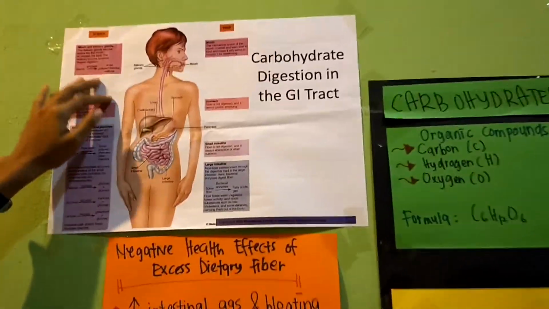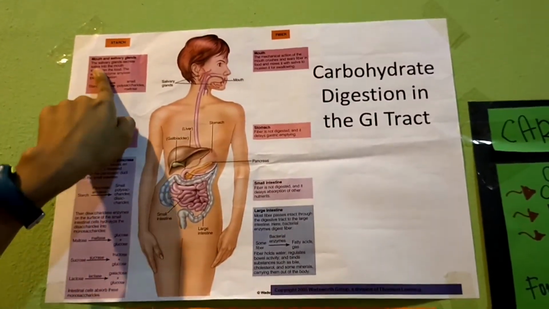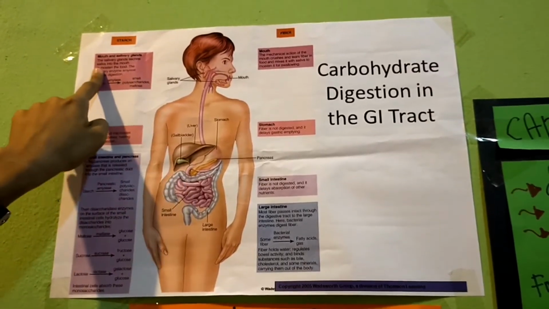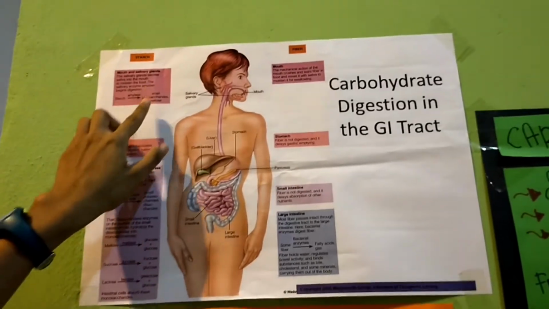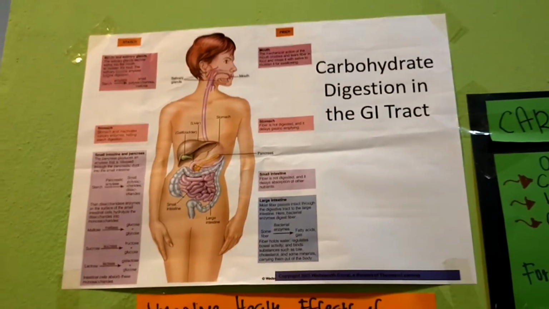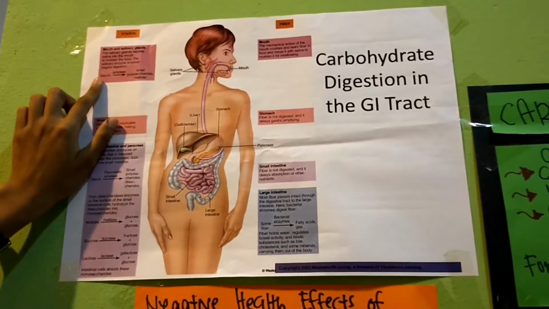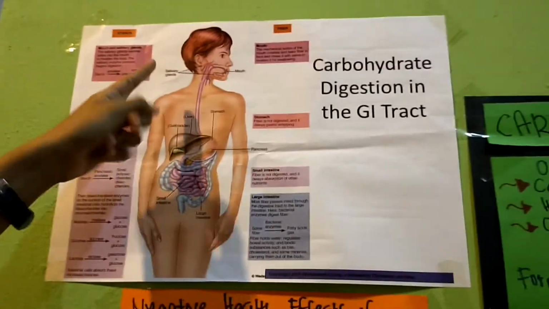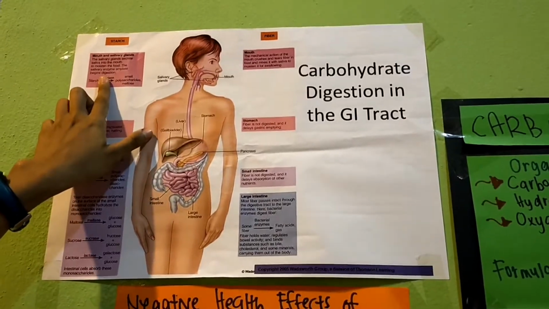Firstly, when we eat starch food, the salivary glands secrete saliva into the mouth to moisten the food, and the salivary enzyme amylase begins to digest. As you see, starch will produce small polysaccharide and maltose, and the enzyme is amylase.